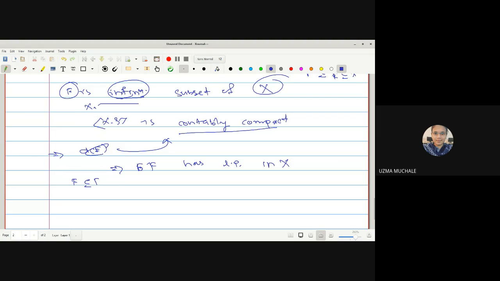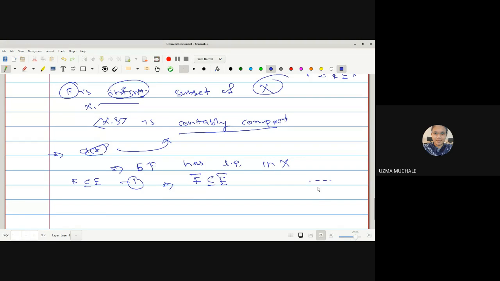F is any infinite subset of E. This is our equation 1. From equation 1, we can say that F bar is contained in E bar. Correct? These are properties we have seen in the basic lecture.